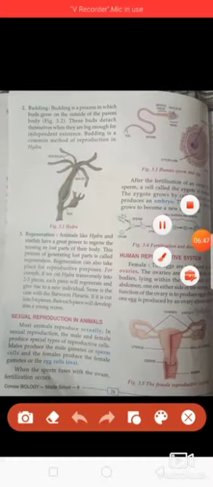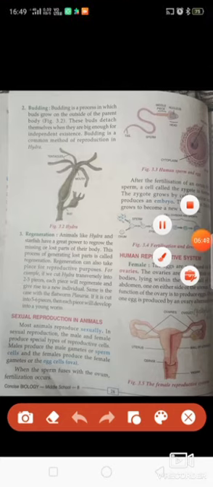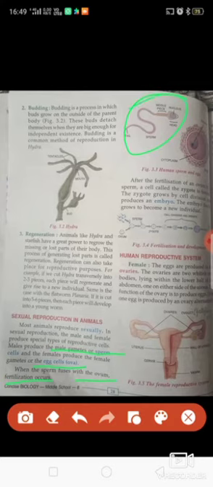What is that? You can see in this picture sexual reproduction in male and female. The male gametes are the sperms and the females are the egg or ova. Both fuse together and that is called fertilization. You can see in this picture, this is a sperm, this is an ova. Now sperm and ova combine together and that process is called fertilization.